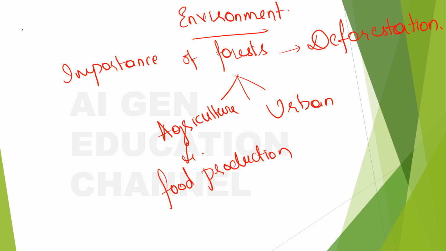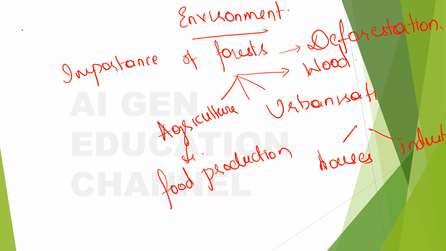Urbanization itself means construction of more houses and industrial development, all these signify what? Urbanization, right? And apart from that, people are cutting the forest down for the sake of wood and overgrazing of animals. What else? Overgrazing of animals. What else can we think of?